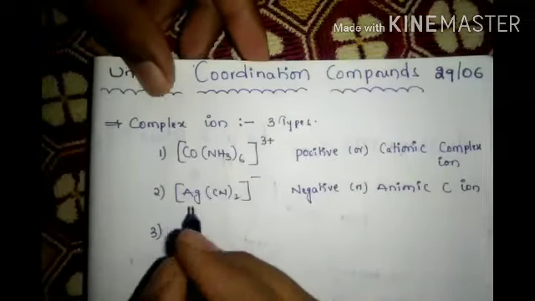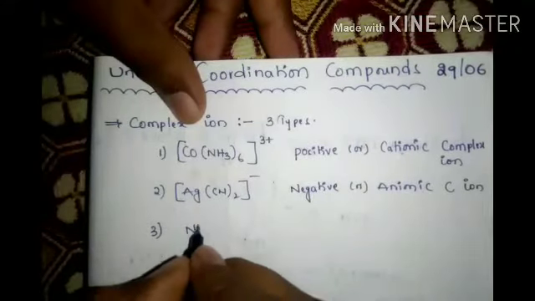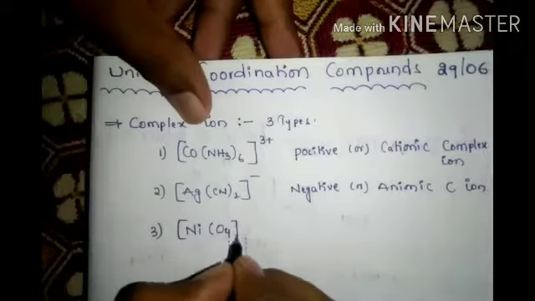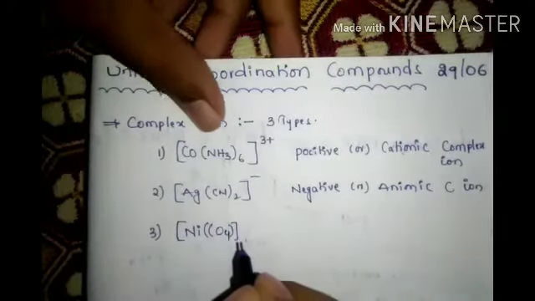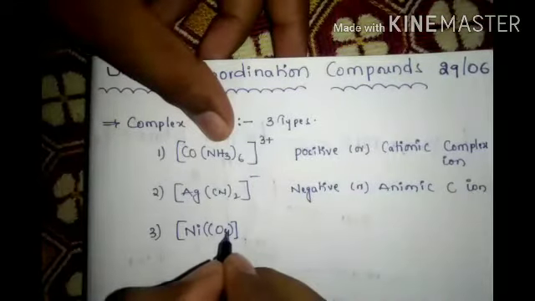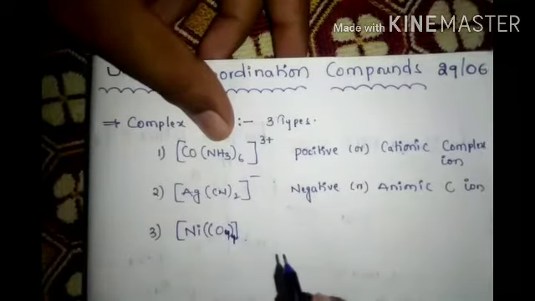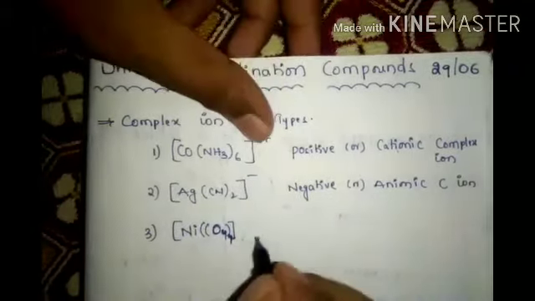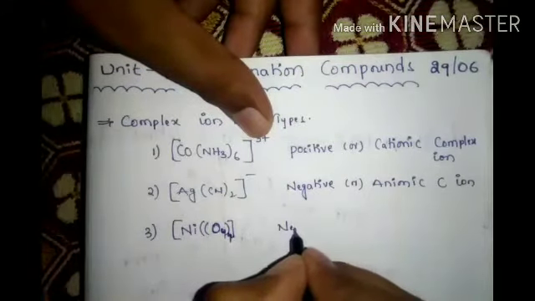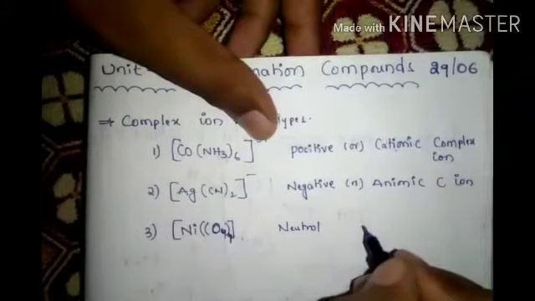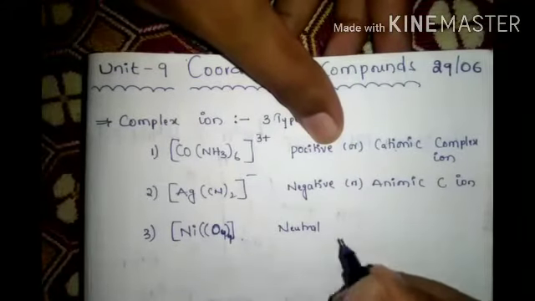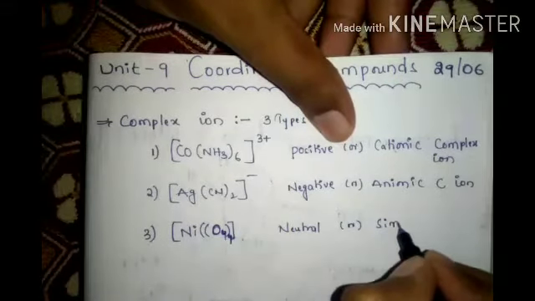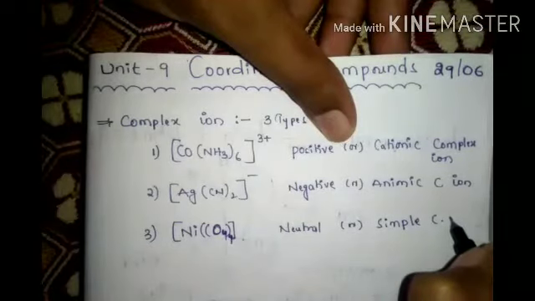Now third one, it is Ni(CO)4. Both are carbon monoxide, 4 is neutral. It is called a simple complex ion.